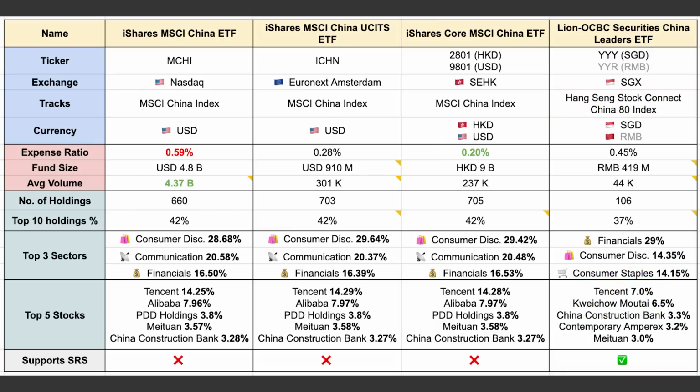So which ETF should you go for? Out of these 4 ETFs, MCHI is the most popular ETF as it has the highest average trading volume of 4.37 billion shares a day. However, the downside is that it has the highest expense ratio of 0.59%. So a better choice would be 2801, which has a much lower expense ratio of 0.2%.